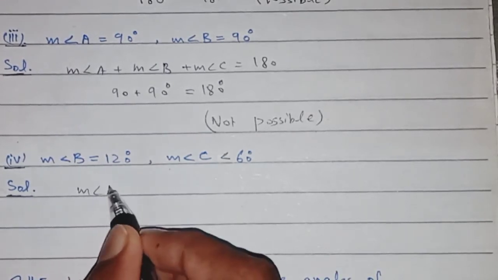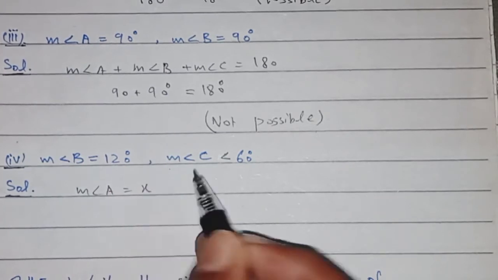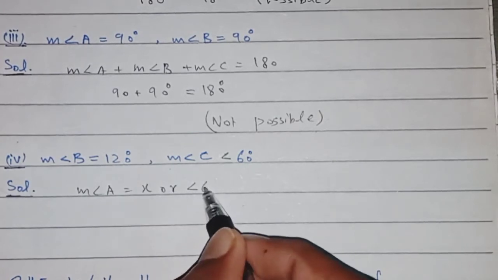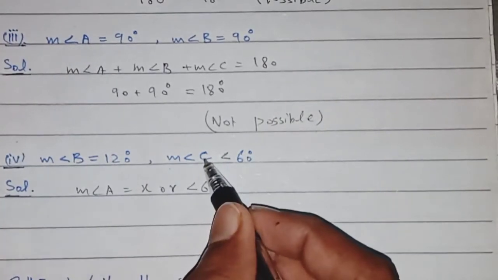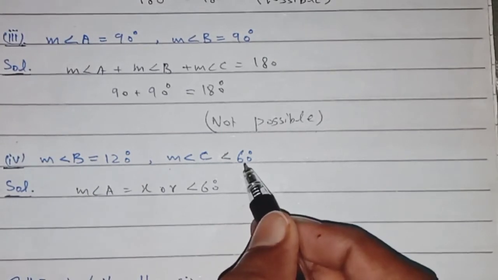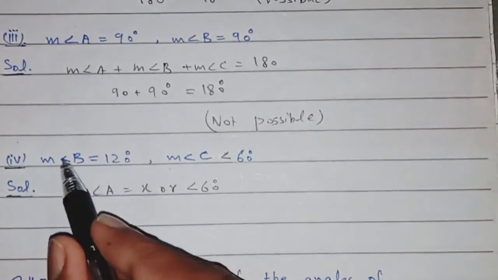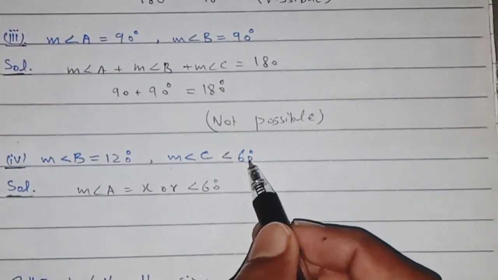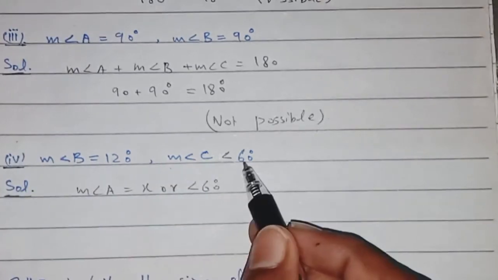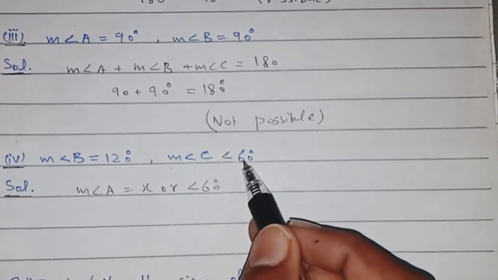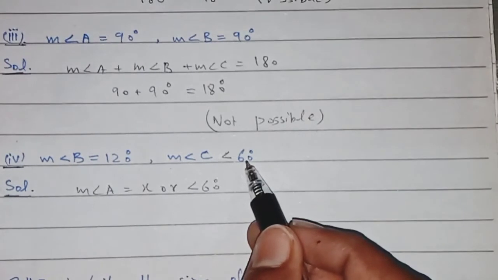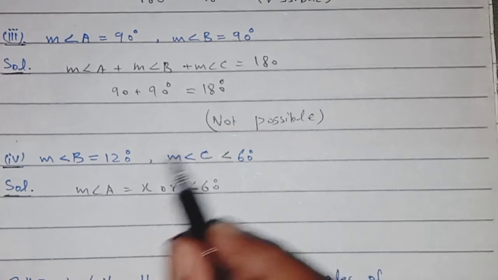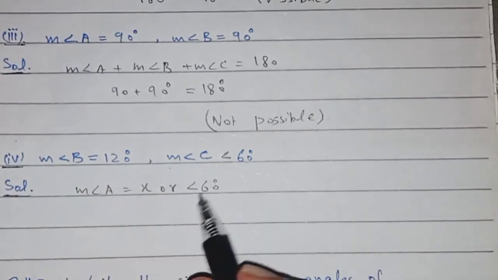We can say that measurement of angle A will be X. Angle B is equal to 120 and angle C is less than 60. We can take for example 50, 120 and 50, that will be 170, and 10 degrees also remaining, that can be measurement of angle A. So that is possible,